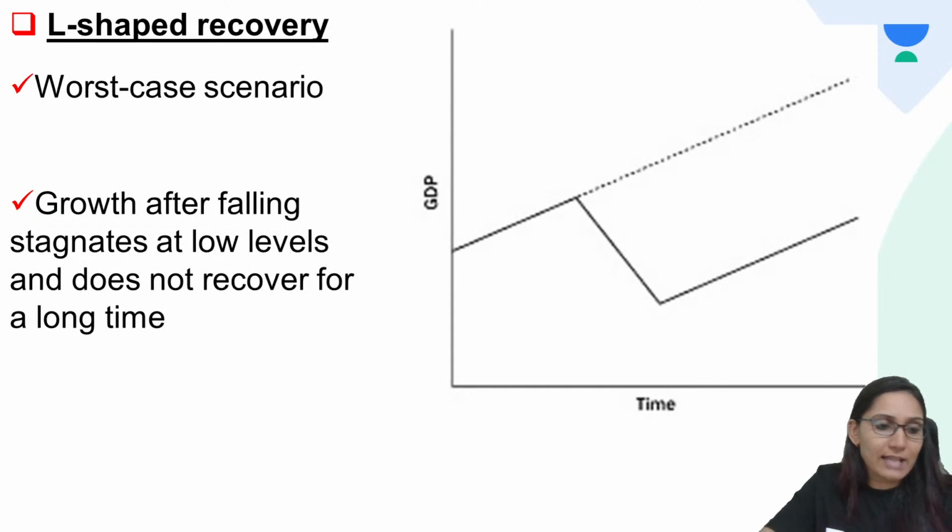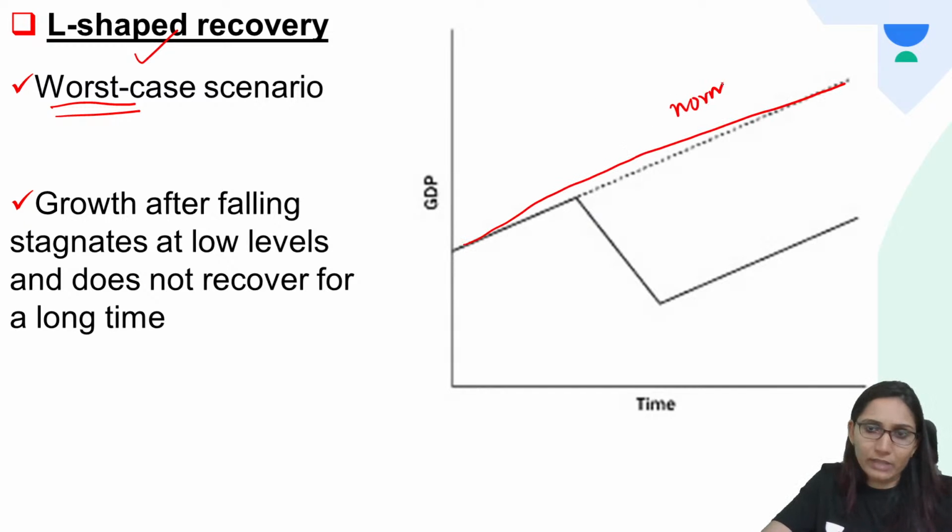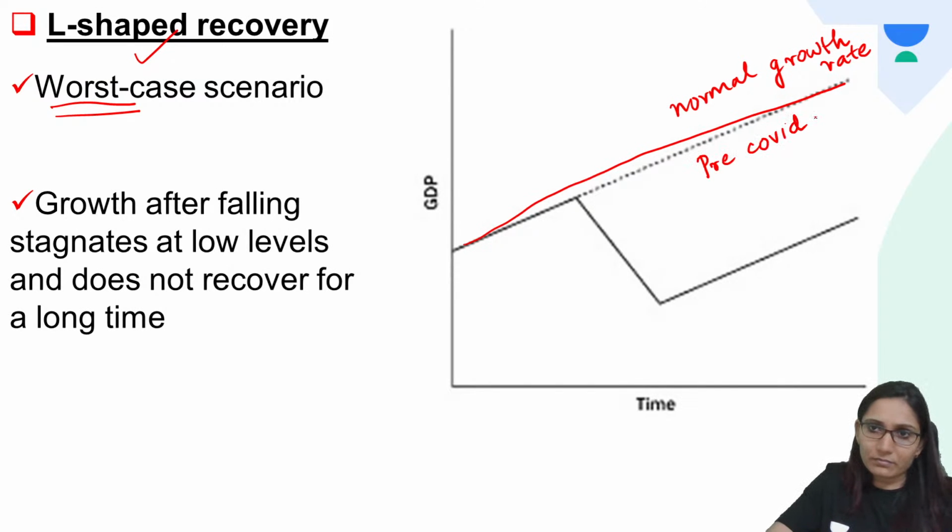Okay, next is L-shaped recovery. So this is the last type of economic recovery pattern, L-shaped. So this is the worst case scenario with regard to the growth rate or the growth trend in an economy. So this straight line indicates the normal growth rate, or to be specific, the pre-COVID baseline.